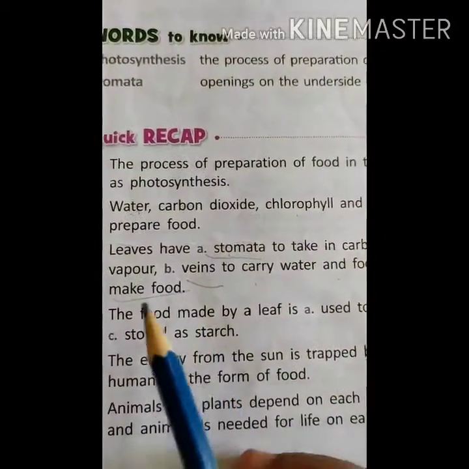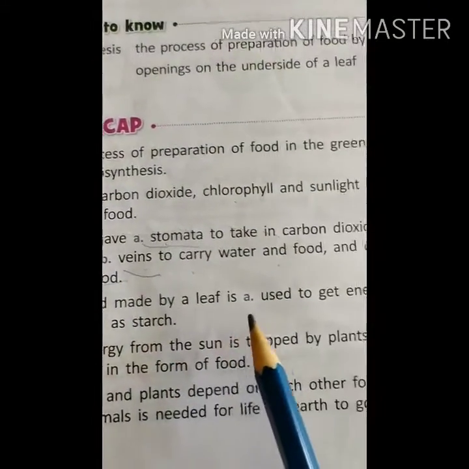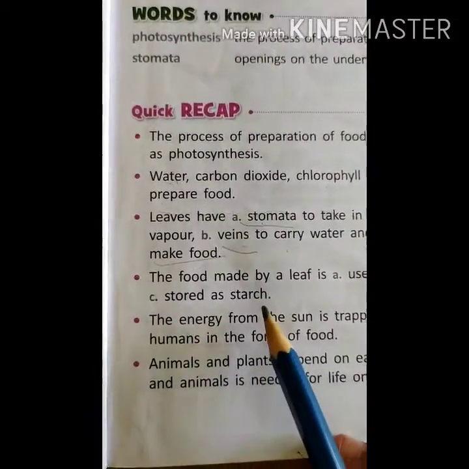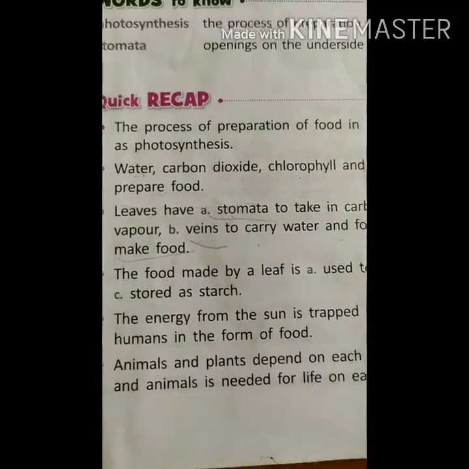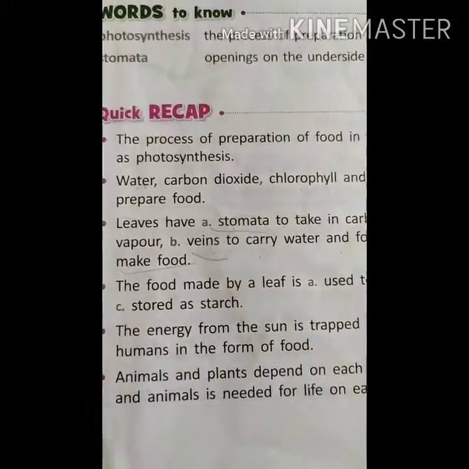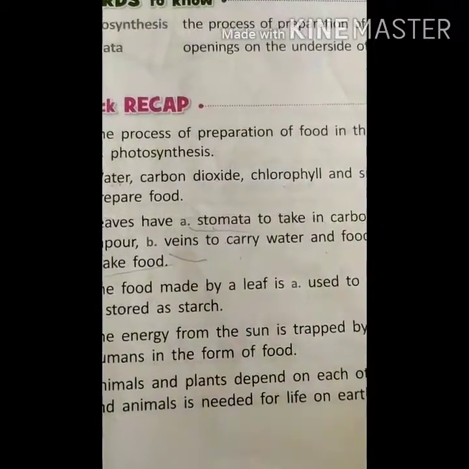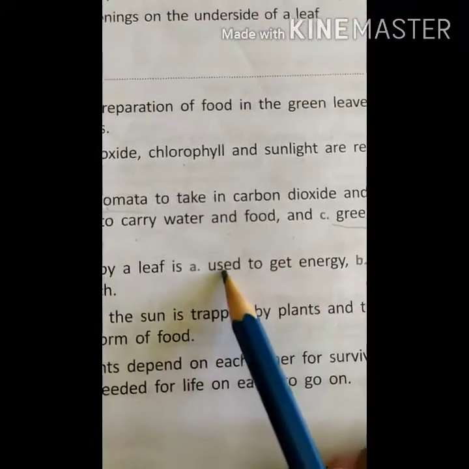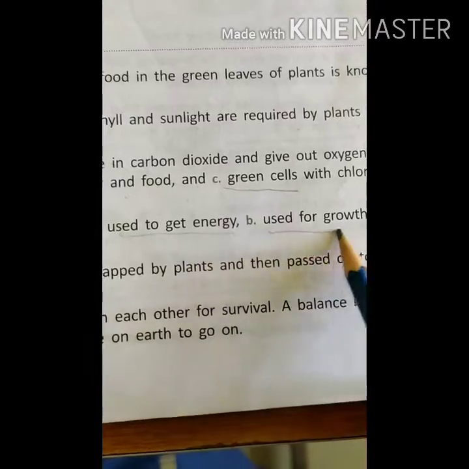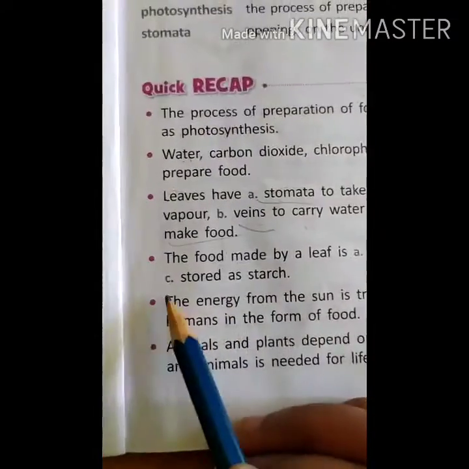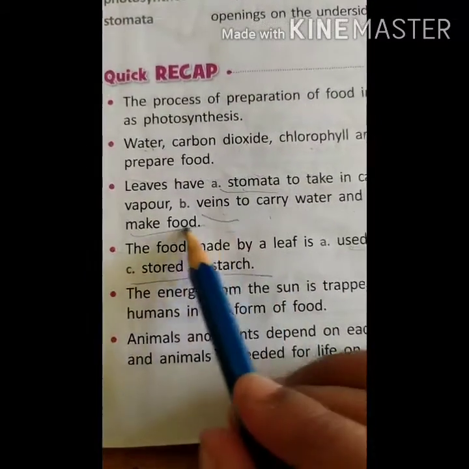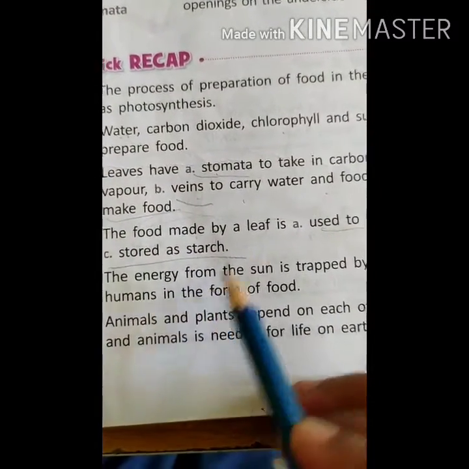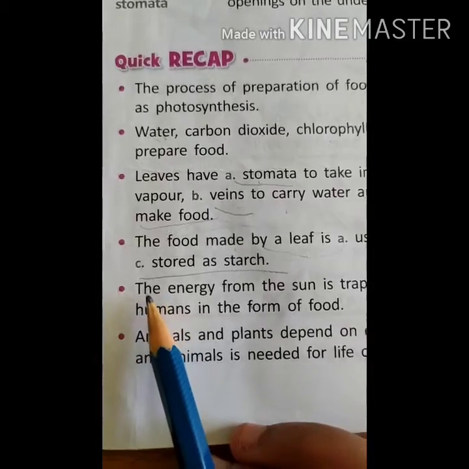Okay, children. Next. The food made by the leaf is used to get energy, used for growth and stored as starch. So, who is preparing food? Who is called the kitchen of the plant? That is the leaf. What does it do? Three things: used to get energy, used for growth of the plant, and stored as starch. This is all the food made by the plant, done by the leaf.